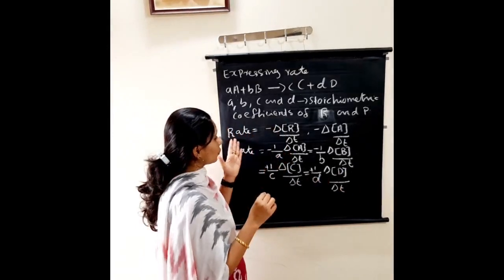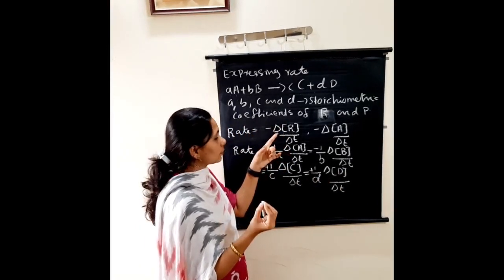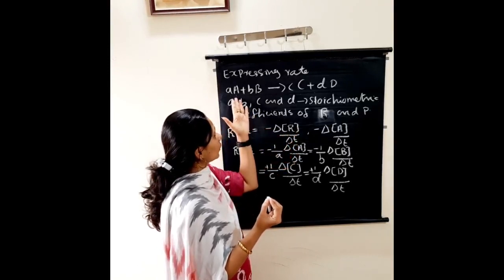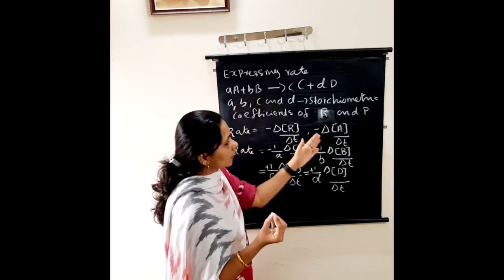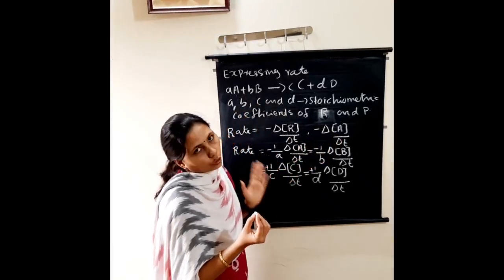So what you have to write? We know rate in terms of reactants is minus delta R divided by delta T. So for each reactant A and B we write it and divide by its coefficient.